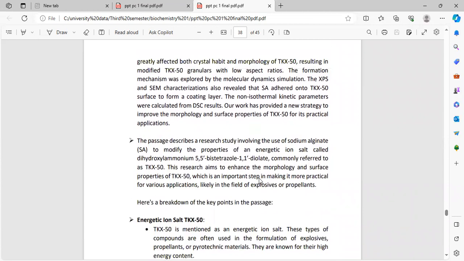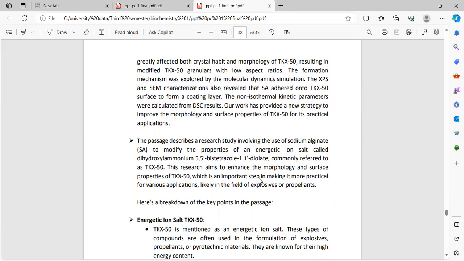The formation mechanism was explored by molecular dynamics simulation. XPS and SEM characterization also revealed that sodium alginate adhered onto the TKX50 surface to form a coating layer. The non-isothermal kinetic parameters were calculated from the DSC result. Our work has provided a new strategy to improve the morphology and surface property of TKX50 for its practical application.